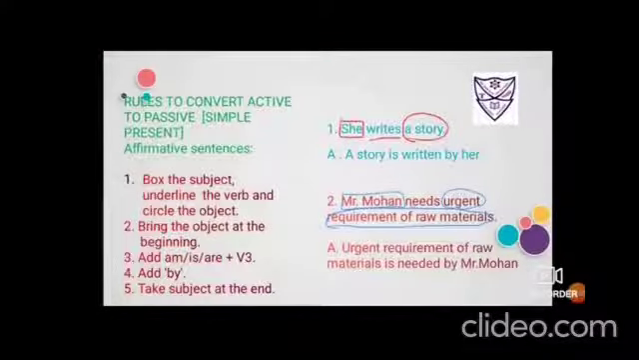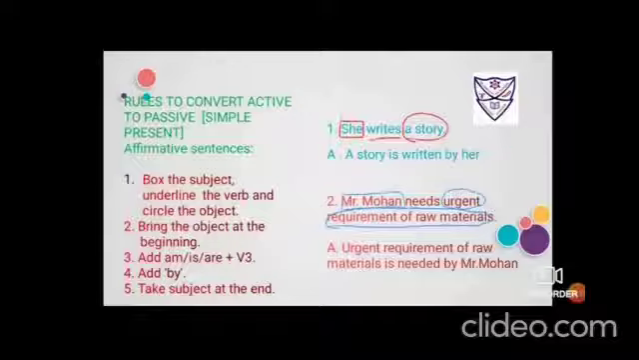Rules to convert active to passive, simple present tense, affirmative sentences. Once I'll read the rules and then we'll put it into the practice one by one. The first step you have to go is to box the subject, underline the verb and circle the object. Then bring the object at the beginning. Then add am, is, are and the verb in its third form. Fourth step is to add by, and fifth step is to take the subject at the end.